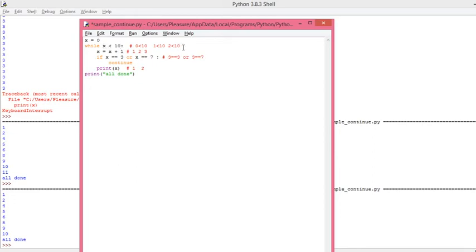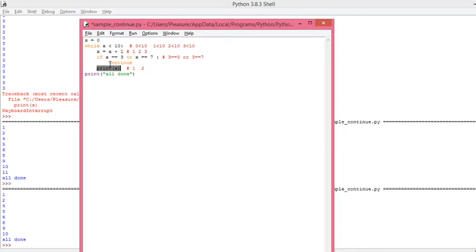The condition is 3 less than 10. That means the print statement has not got executed. Got it?